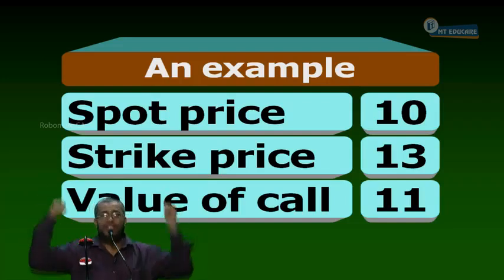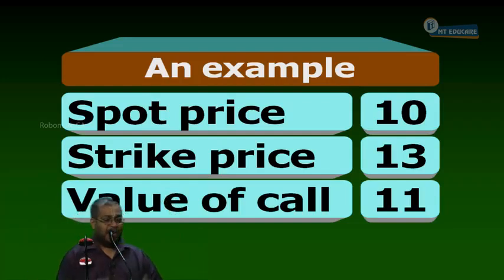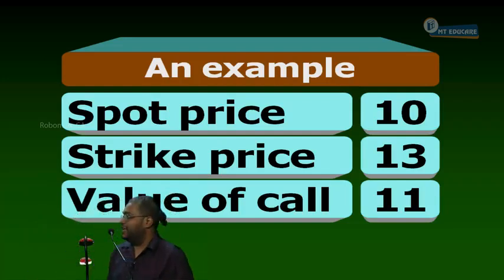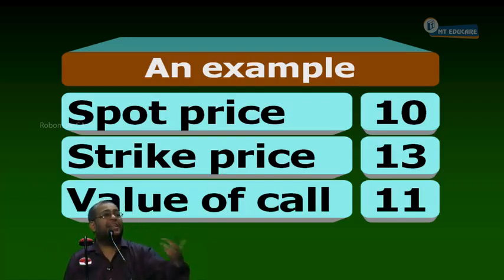Even if the strike price is 0 now, 11 rupees is costly. When the share is available at 10 rupees, nobody will pay 11 rupees for the right to buy the share, because the share is cheaper than the right to buy. Instead of buying a right to buy, they would buy the share itself. Are you following what I am saying?